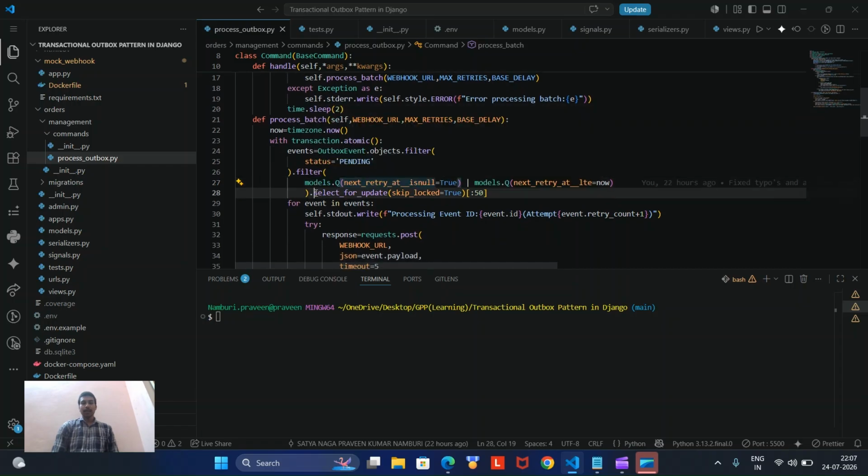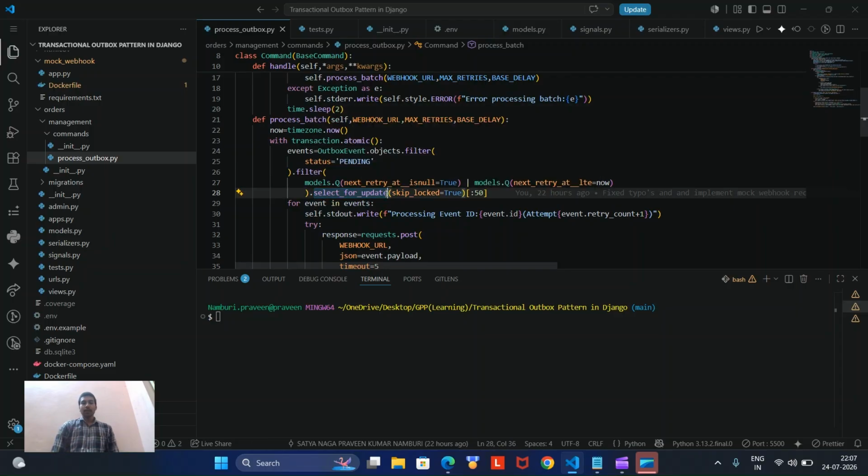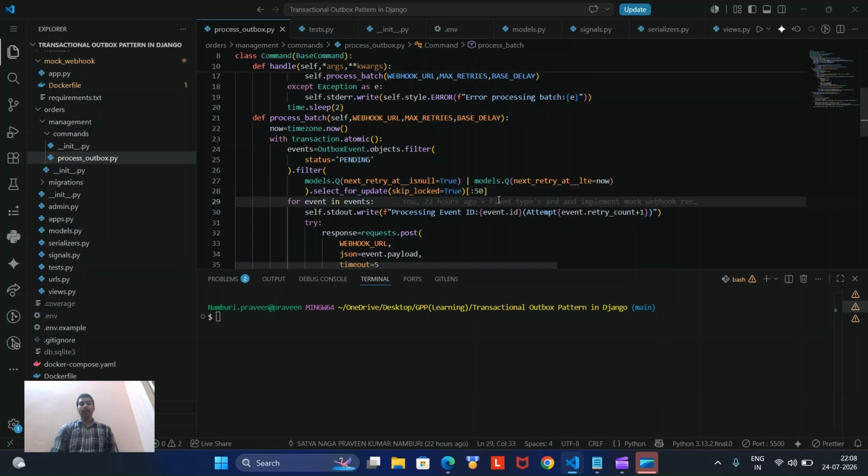So I have used select_for_update. This applies a row level lock on our outbox event table, which is helpful for handling concurrency. So let's say other events are being generated again. We don't want to handle concurrent requests at a time because the worker may fail when handling multiple requests at a time. So this will extract 50 rows at a time, and skip_locked equal to true means we are applying a row level lock.